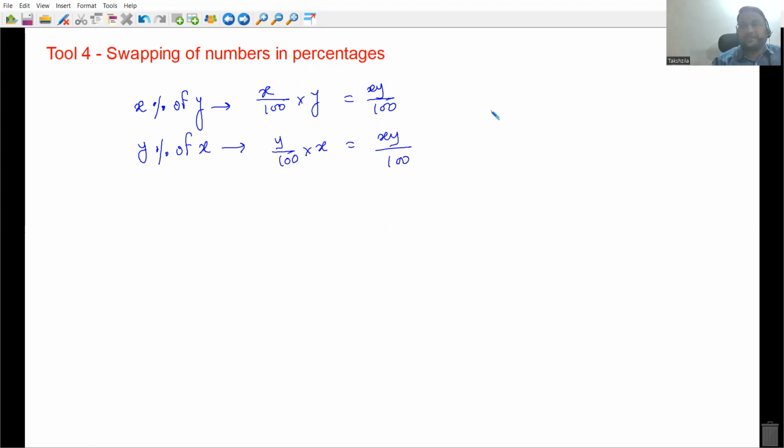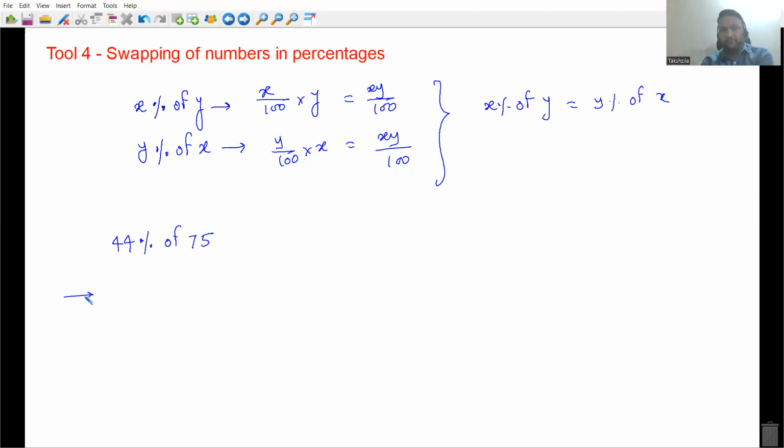So you can say that x percent of y is equal to y percent of x, a very small property and a very number-specific property. For example, let's say I want to find 44% of 75. You need to ask yourself, finding 44% is easy or finding 75% is easy? 75% is easy. So you can write it as 75% of 44.